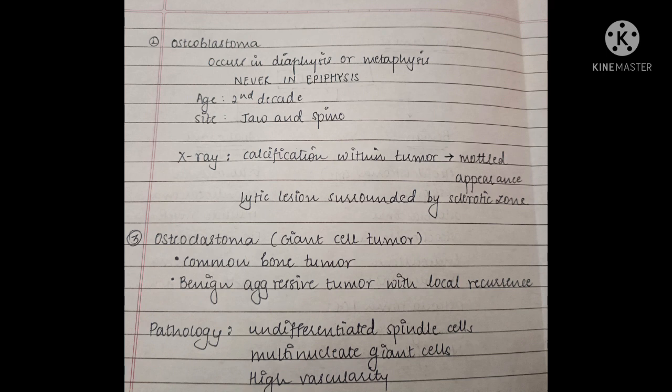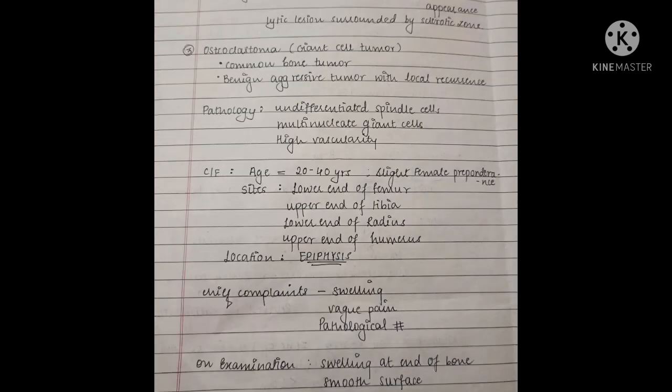Third benign tumor is osteoclastoma or giant cell tumor. It is a common bone tumor, and its nature is benign aggressive with local recurrence. On histopathological examination, we see undifferentiated spindle cells, multinucleate giant cells. That's why it was called osteoclastoma, which is a misnomer, and it has high vascularity.